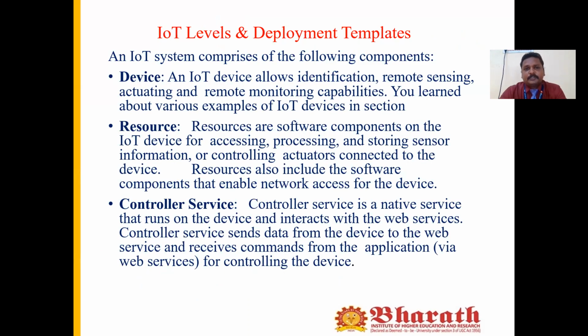First of all, we should know that we have different IoT levels. We have the following components. One is the devices, another one is the resource, and another one is the controller service. The device allows identification. The device is nothing but the sensor. It allows identification, remote sensing, actuating, and remote monitoring capabilities. We can learn about the different IoT devices in the forthcoming sessions.